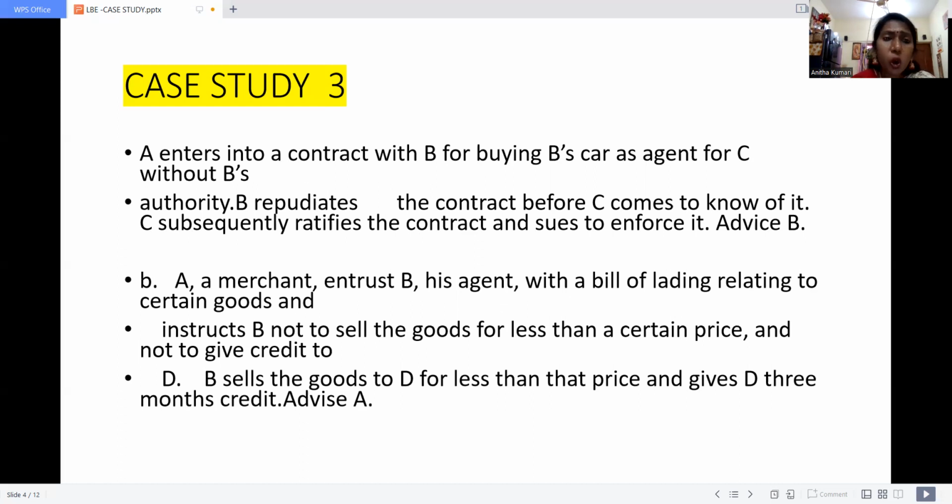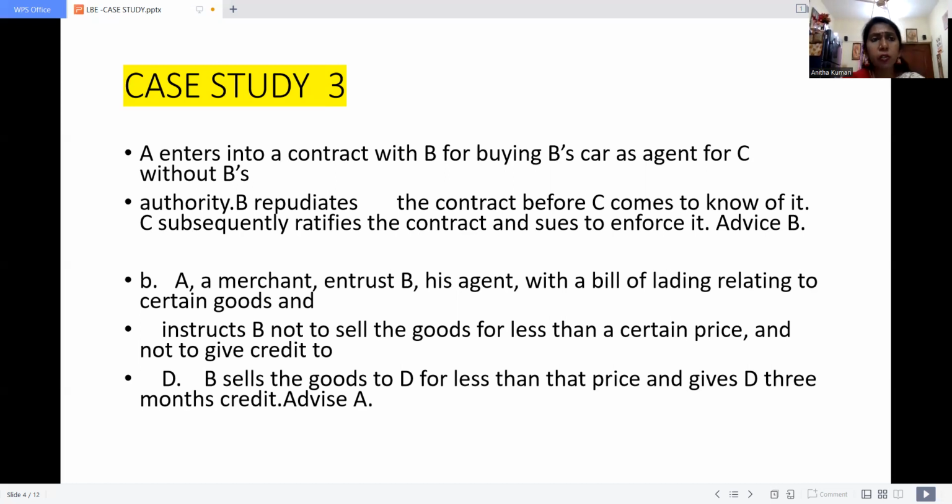Okay. After knowing this, B repudiates, which means B cancels this contract, before C comes to know of it. C subsequently ratifies the contract and sues to enforce it. So after knowing this, C tries to enforce the particular person to sell the car. So is it a valid one?